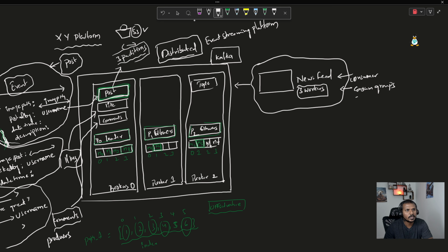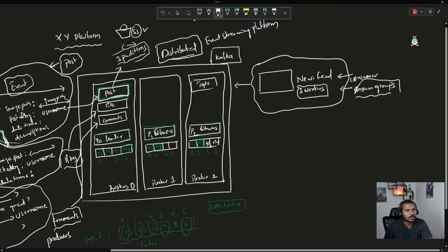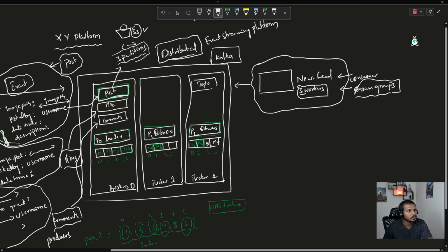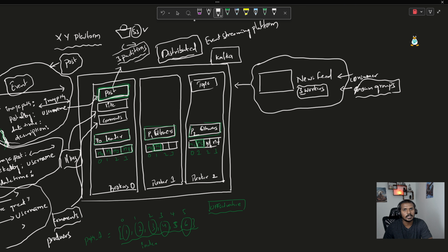And how many workers do we have in this consumer group? We have 3 workers. And how are we going to decide this number? This number is always less than or equal to the number of partitions, because if I have 3 partitions here, there is no point in having 6 workers, because 3 workers are already reading messages from each and every partition. And if I try to read the messages again using some other workers, that may cause duplicates of the events. So in the Kafka environment, that is not going to be allowed.